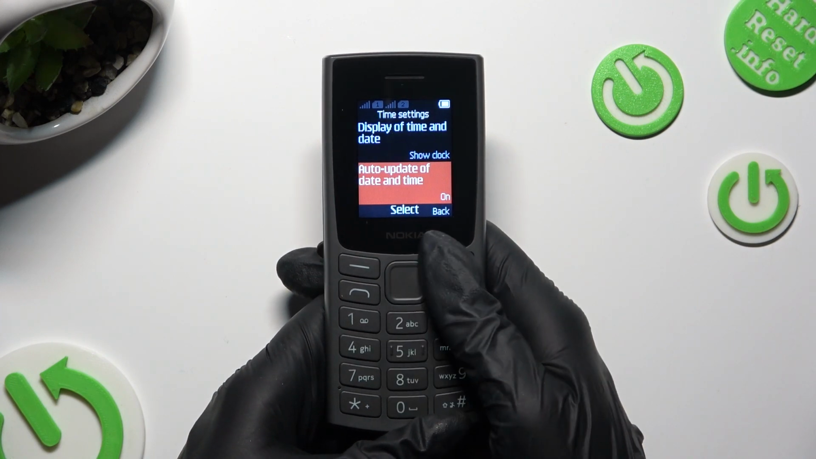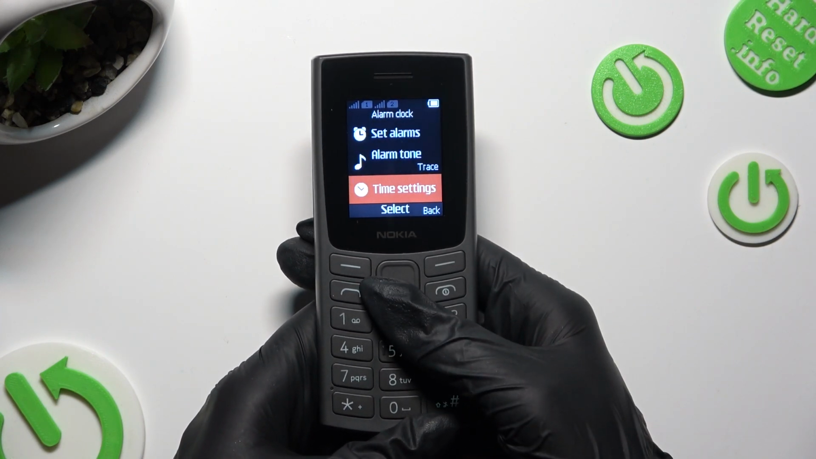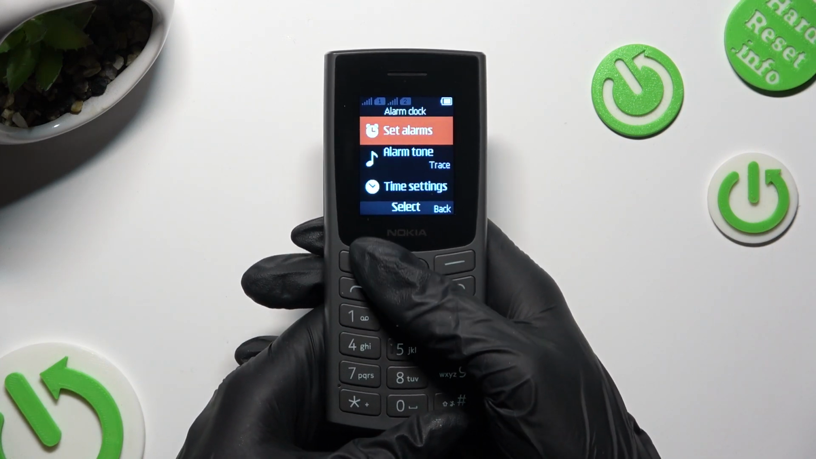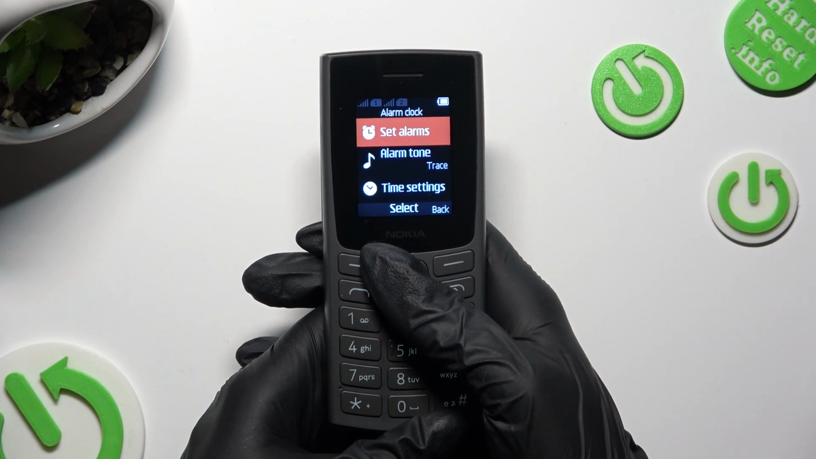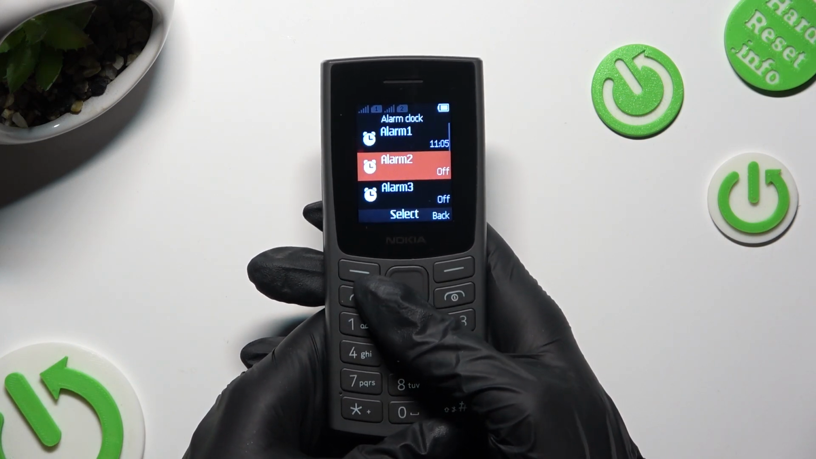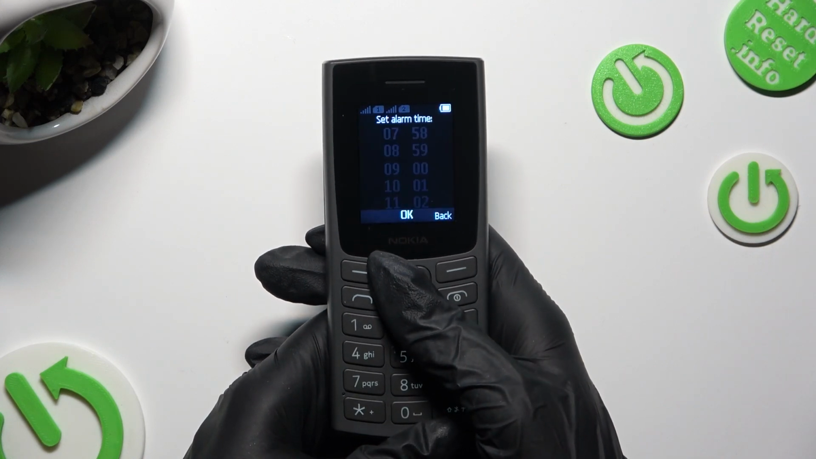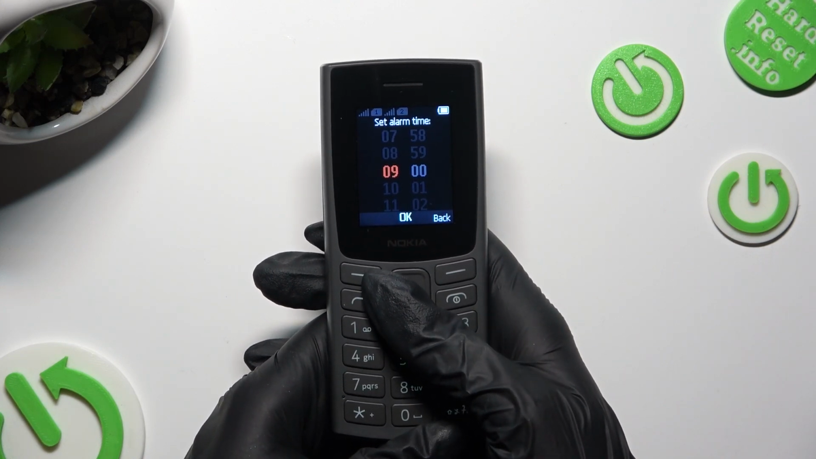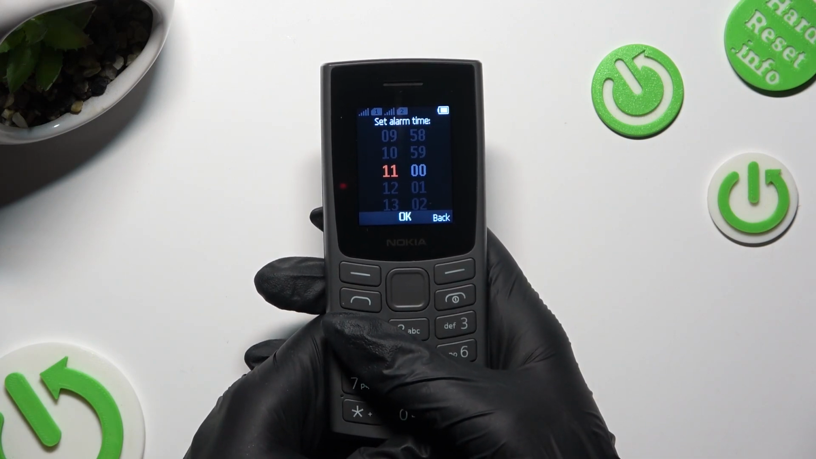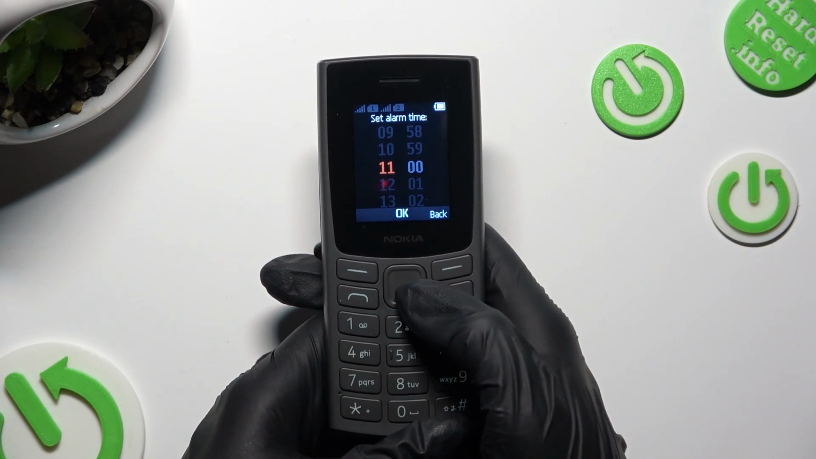When you finished, go back and finally create your alarm by picking Set Alarms section at the top. Now click on the chosen one and set the hour. When you finished, hit OK.